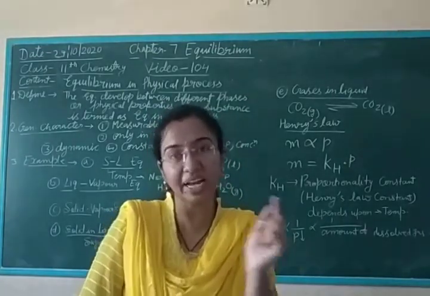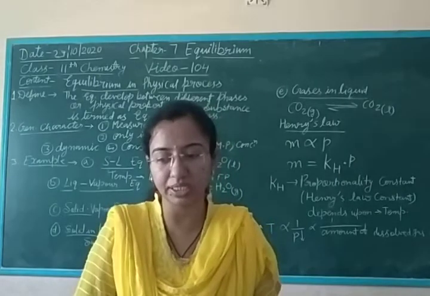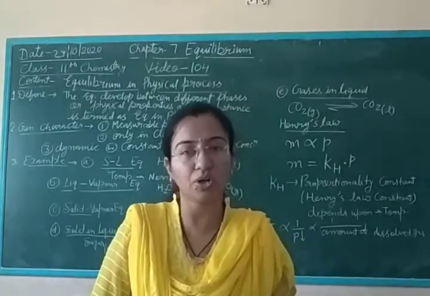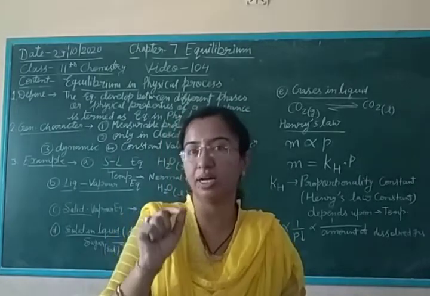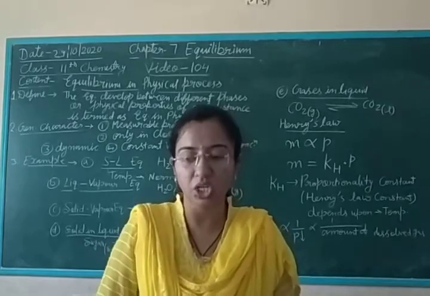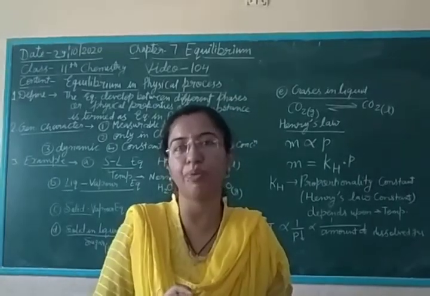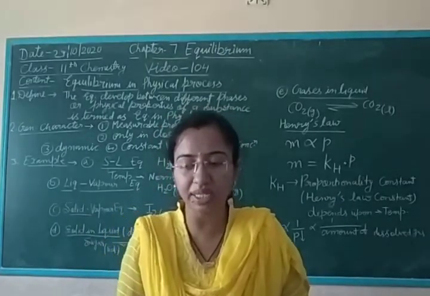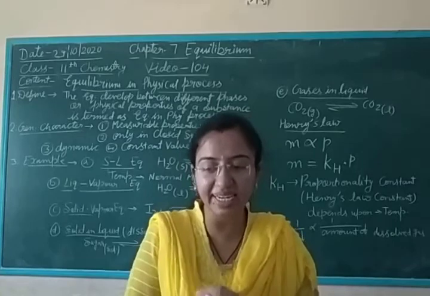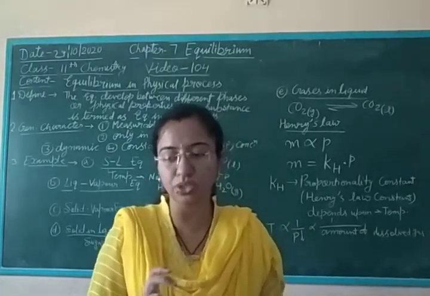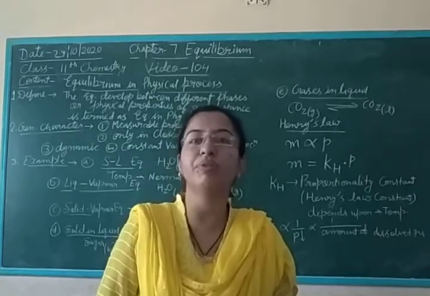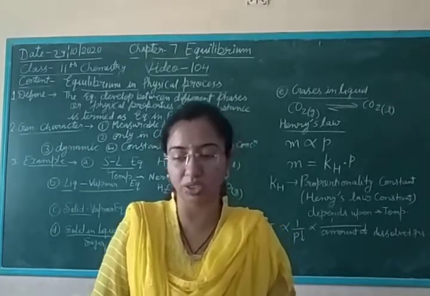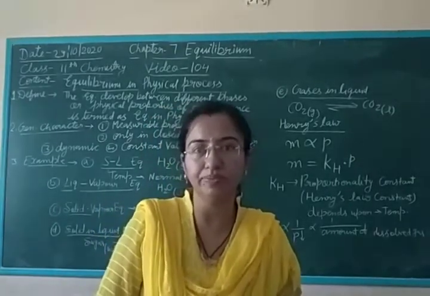Fourth, when equilibrium is attained for a physical process, it is characterized by a constant value of its parameters at the given temperature. The magnitude of such quantities, like melting point, concentration, and amount of reactant and product, indicates at any stage the extent to which the process has proceeded before reaching equilibrium. Next, I will explain equilibrium in chemical processes.